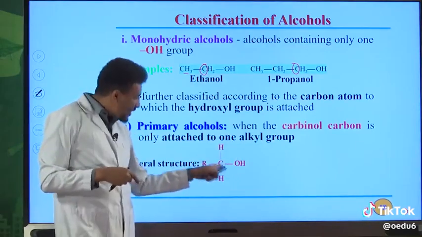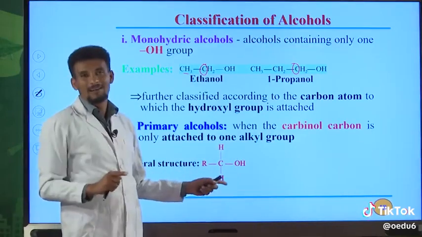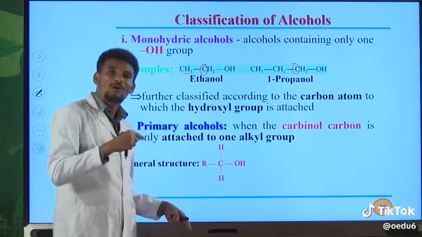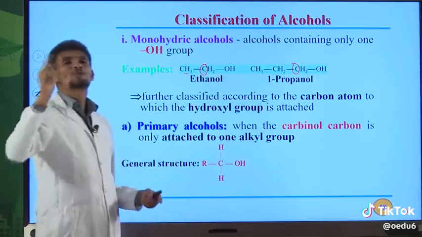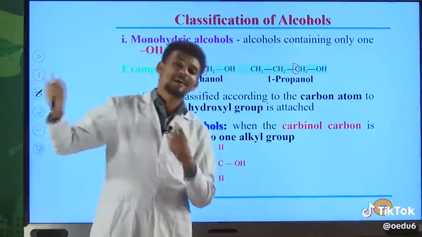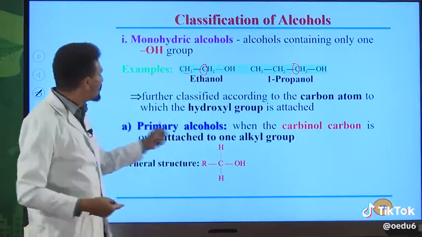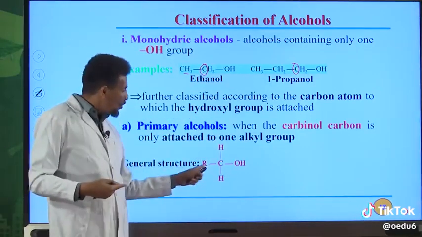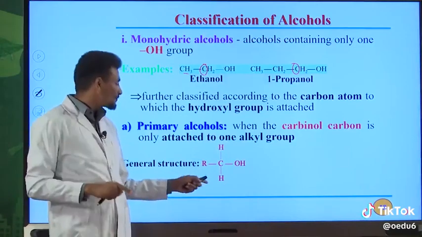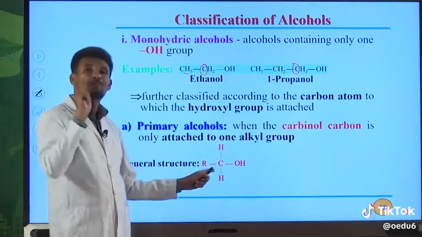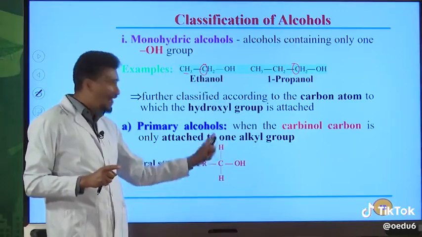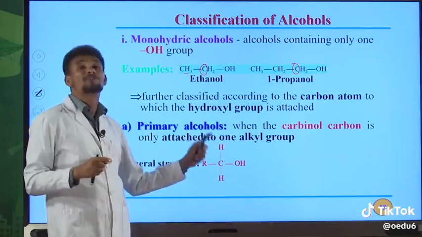And this carbon is a primary carbon. Therefore, an alcohol in which the OH group is bonded to a primary carbon is simply known as a primary alcohol. This carbon is only bonded with one alkyl group. Therefore, this carbon is a primary carbon. It has 2 hydrogen atoms, okay? All the time remember this one.